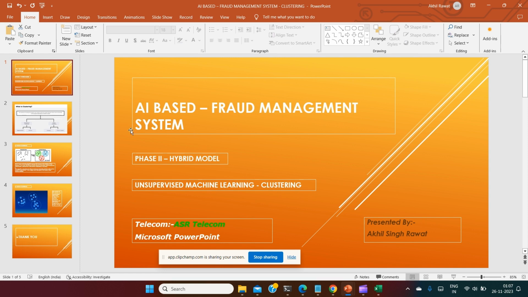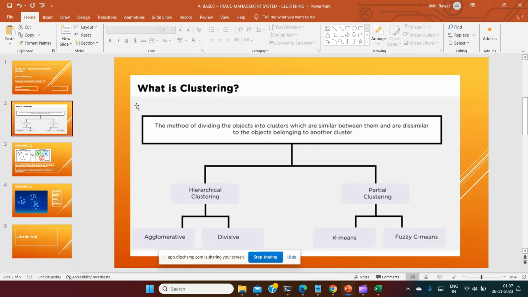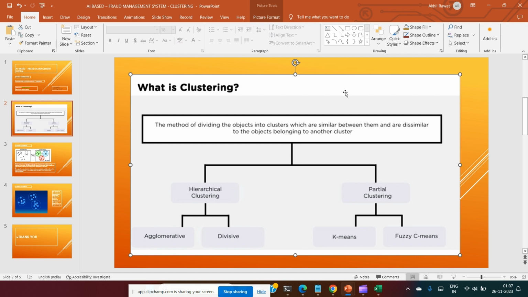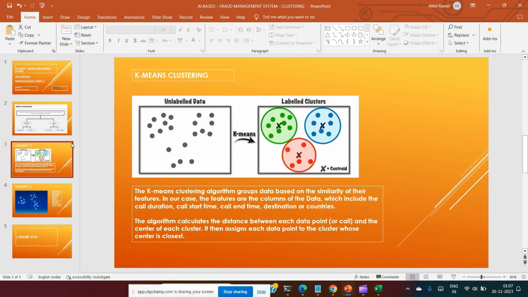Okay, let me explain. What is clustering? It is the method of dividing objects, or we can say data, into clusters, where similar items go together and dissimilar ones are sent to another cluster. There are different types of clustering, you can see here hierarchical, partial, but I have used k-means because I have checked all of them, and k-means clustering has given the only significant and relevant results. So I will be explaining k-means clustering.